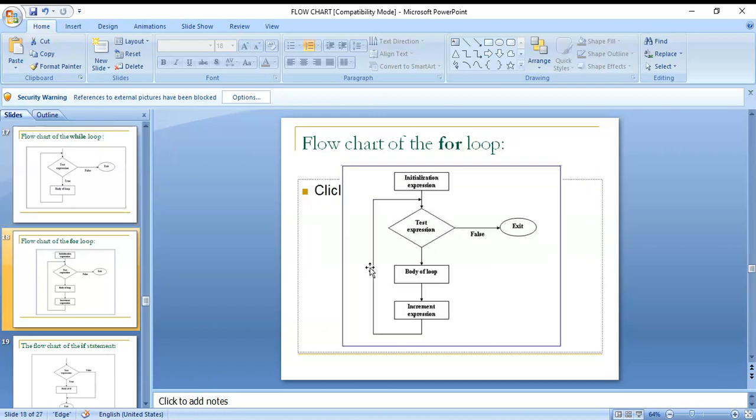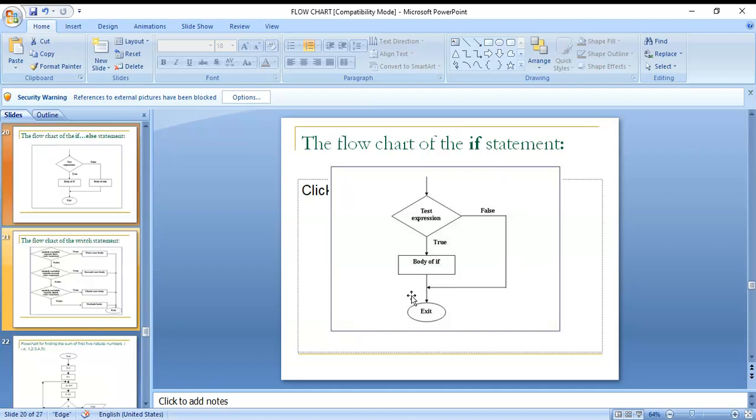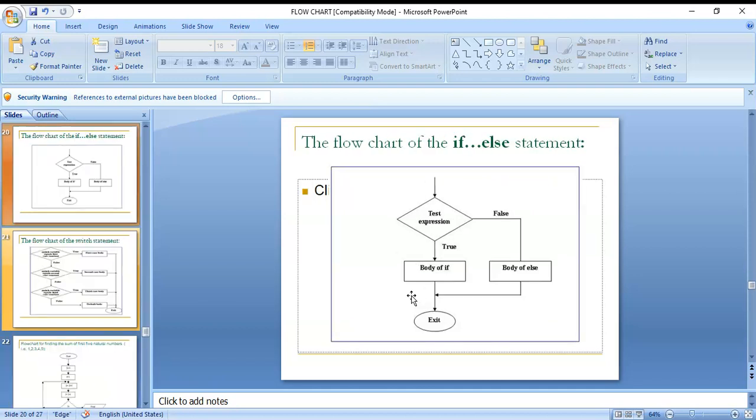Here, for a for loop, there are initialization, test, and increment and decrement operators. If the test condition is true, the body of the loop is executed, otherwise it comes out of the loop. Next, for an if statement, the condition is tested; if true, the if body is executed, otherwise it is not. For if-else, if the condition is true the if body is executed, and if the condition is false the else body is executed.